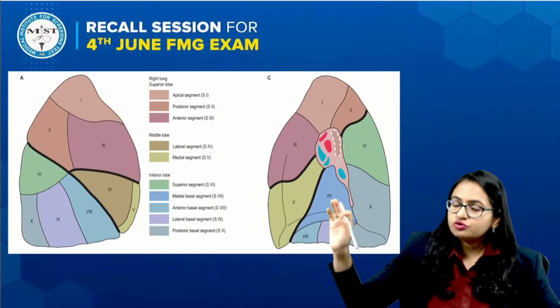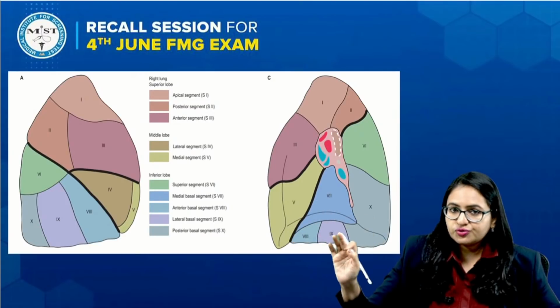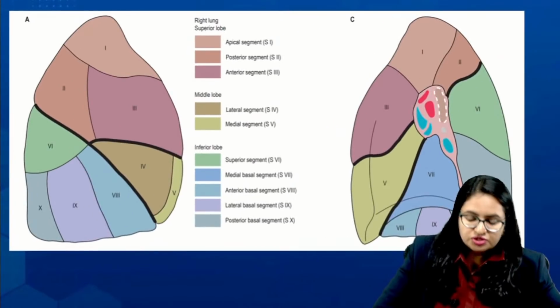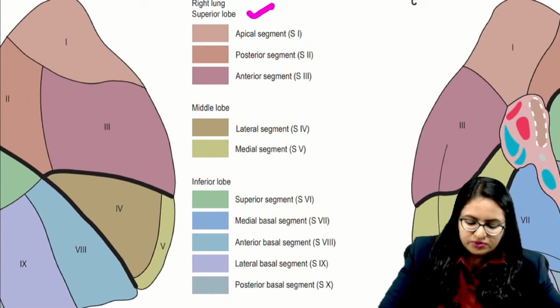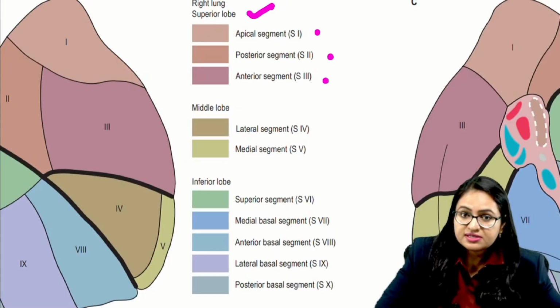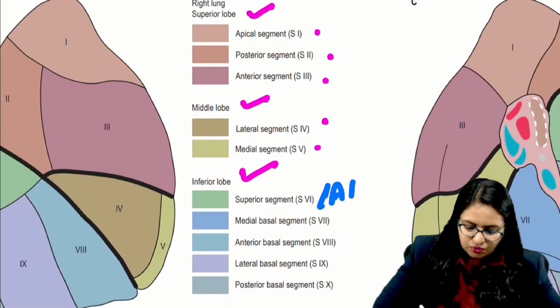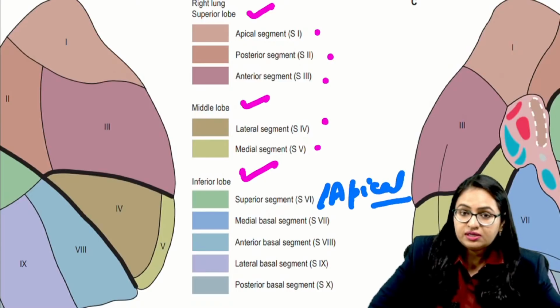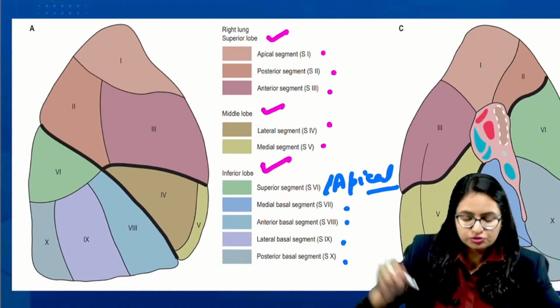Before that image, you should know all the bronchopulmonary segments of the right side because they focused on the right side. This is the image for the right lung, and if we see the segments, the superior lobe has apical, posterior and anterior segments. The middle lobe has medial and lateral. The inferior lobe has the superior segment, which is also known as apical, then medial basal, anterior basal, lateral basal, posterior basal. In total there are 10 segments, which are labeled over here also.